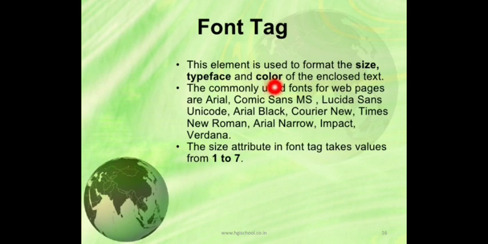The commonly used fonts for web pages are Arial, Comic Sans MS, Lucida Sans Unicode, Arial Black, Courier New, Times New Roman, Arial Narrow, Impact, Verdana, etc. So these are faces. The size attribute in the font tag takes values from 1 to 7. So in the size attribute you have to write values from 1 to 7.